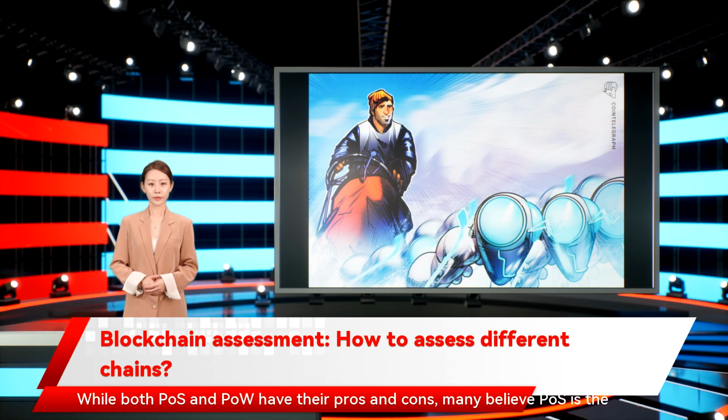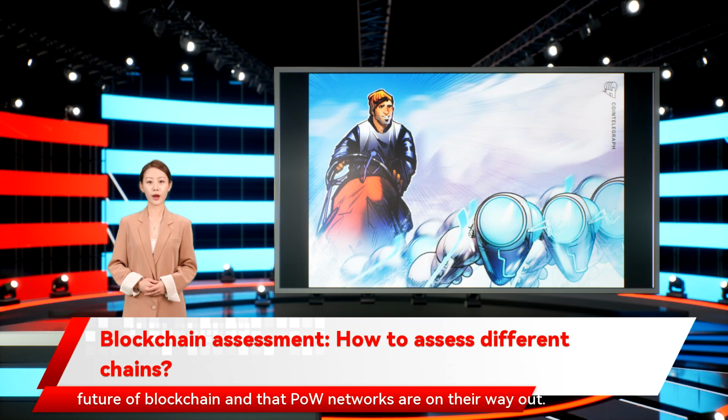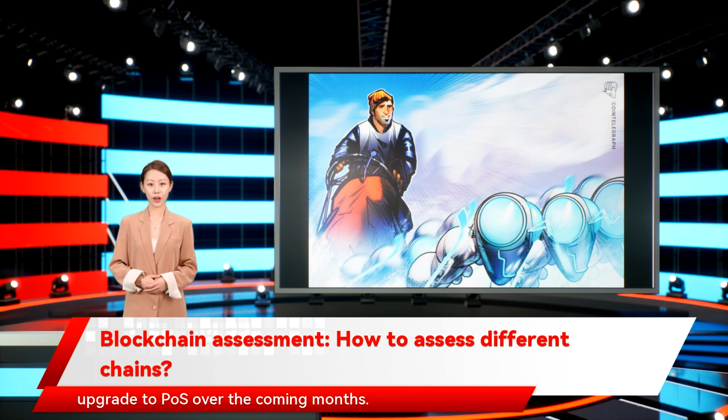While both POS and POW have their pros and cons, many believe POS is the future of blockchain and that POW networks are on their way out. After all, POS is the more scalable option, and Ethereum, the second largest cryptocurrency in terms of market capitalization, is making the upgrade to POS over the coming months. Consensus directly affects network governance and is something to consider when assessing different blockchain networks.